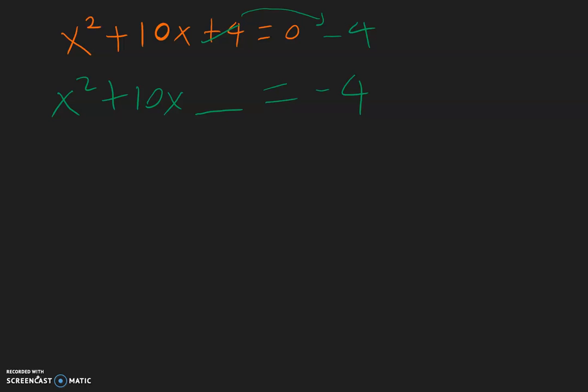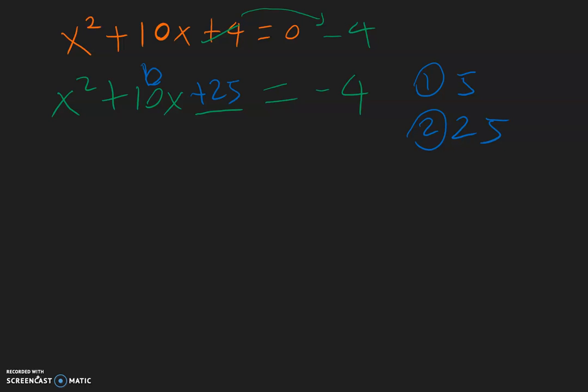Now to complete the square to fill in the blank, let's do the 2 steps. Step 1, we're going to take this 10, because that's the b term. Take this 10, divided by 2, which gives you positive 5. Now step 2, we're going to take our answer from step 1 and square it. So 5 times 5 is 25. So here we have plus 25 on this side.